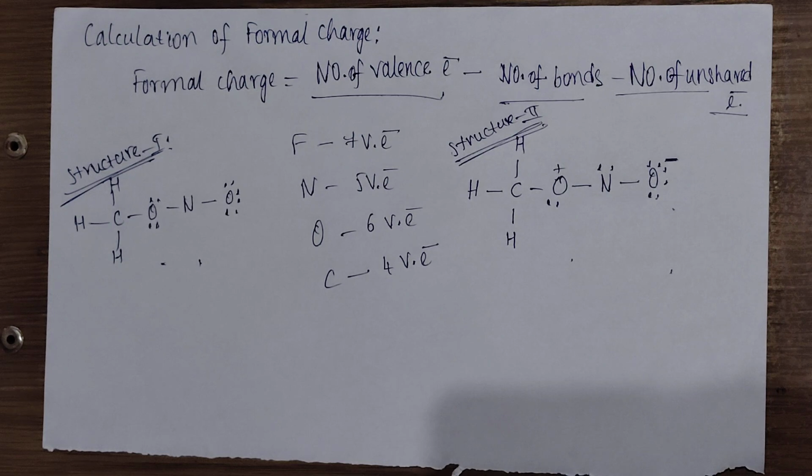The reason for this stability is the minimization of repulsive forces between the electrons and the overall decrease in energy associated with the molecule. Here you have to remember one thing: the lower the charge, the stronger the bond, and thus it adds to greater stability.